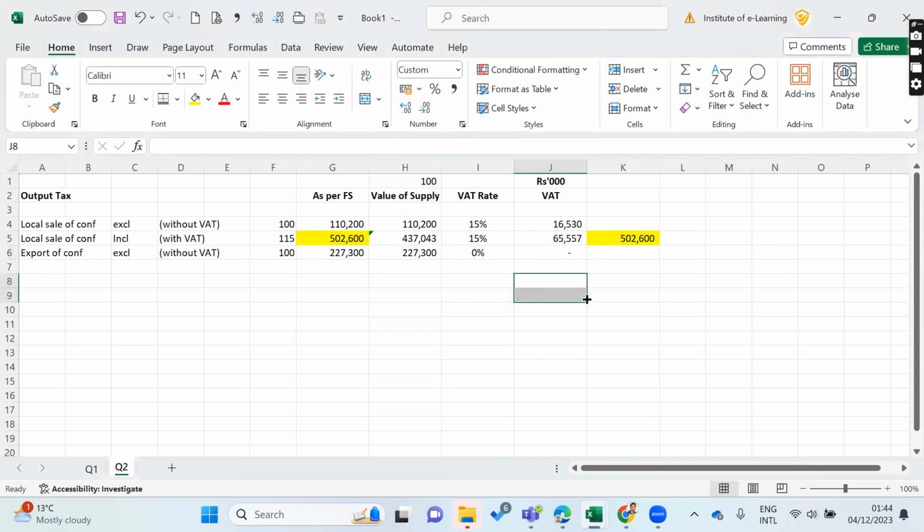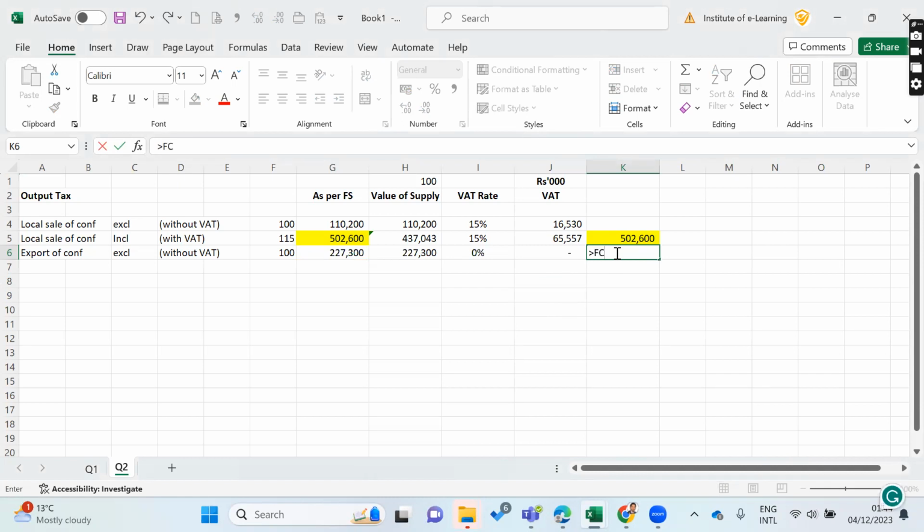Here anyway you have to make sure whether you are receiving foreign currency through a bank within 6 months. We receive foreign currency through a bank within 6 months.